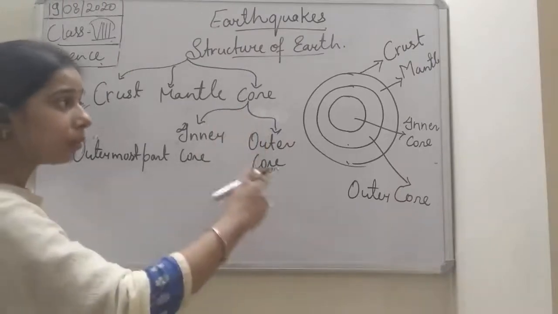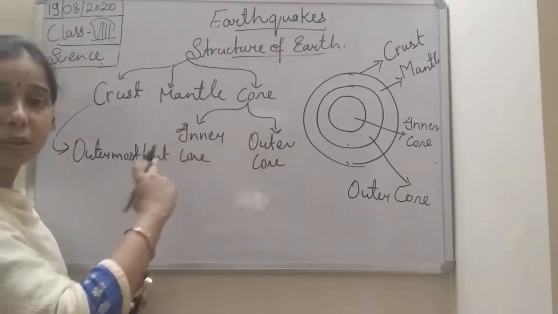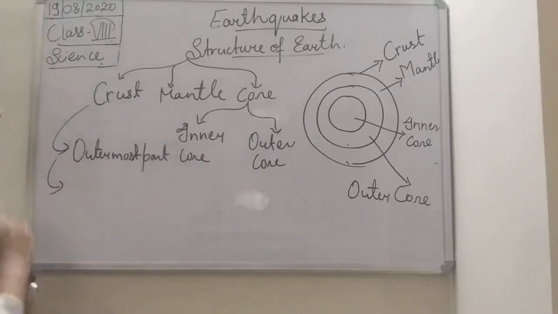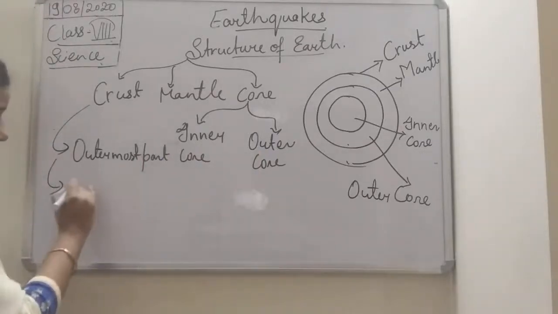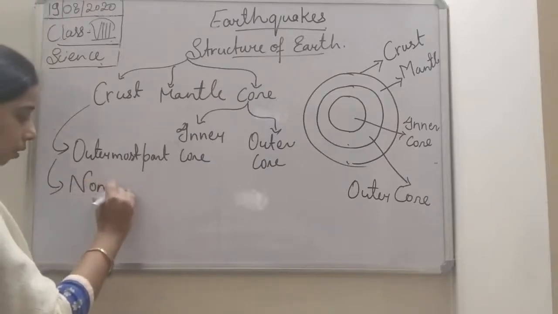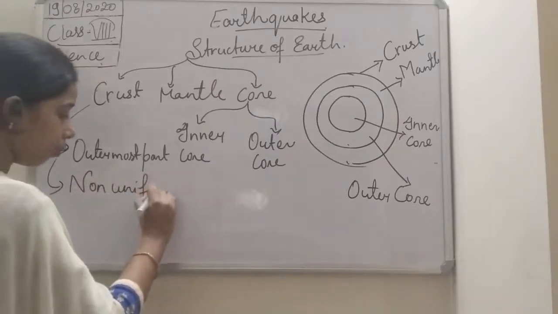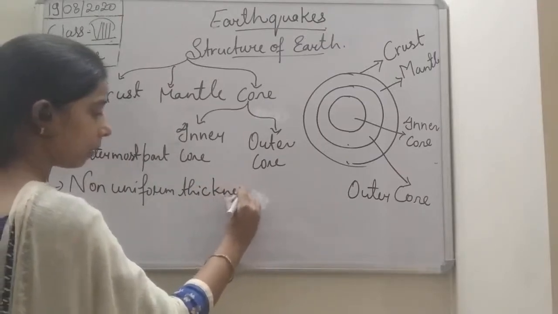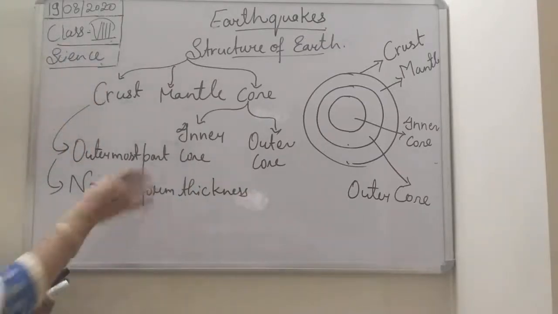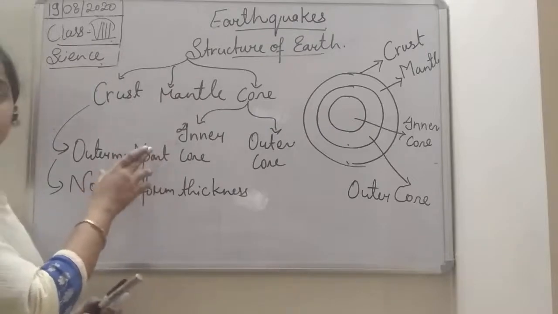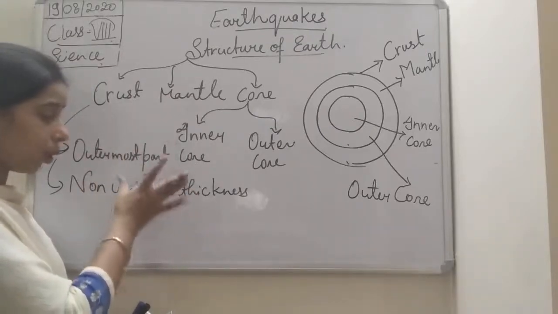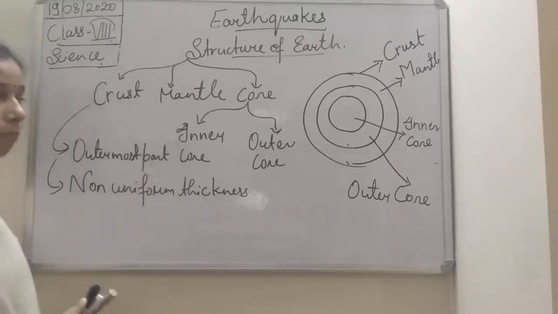So throughout the earth student, if you see the crust thickness, that is non-uniform. So this is the second point, that the crust is having a non-uniform thickness. Okay, so it is the outermost part with a non-uniform thickness.